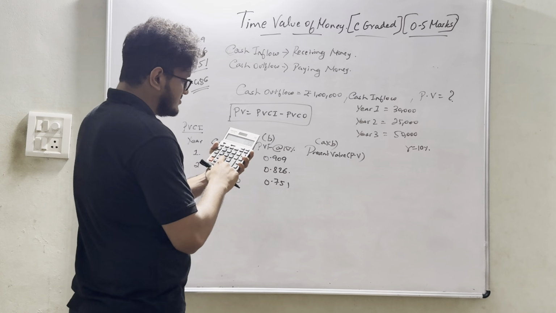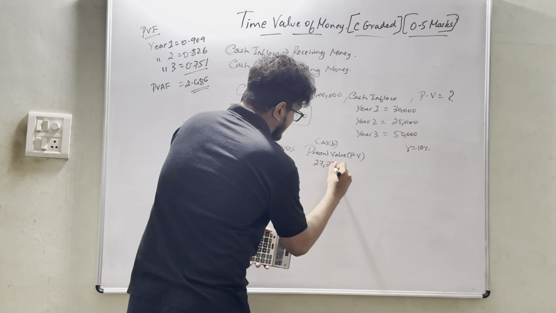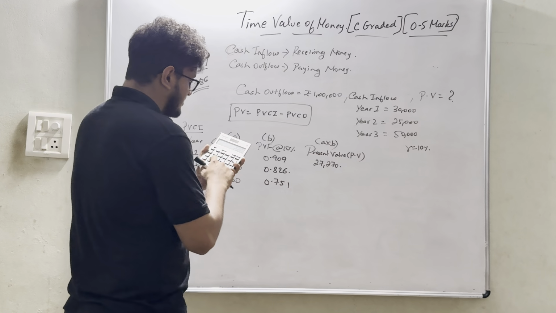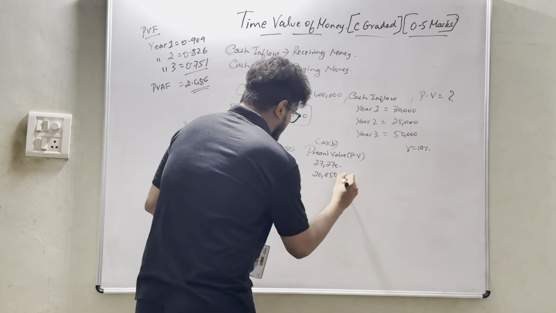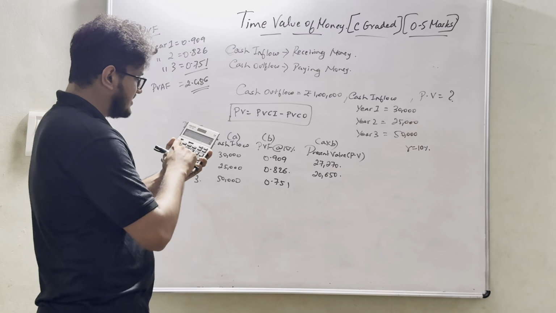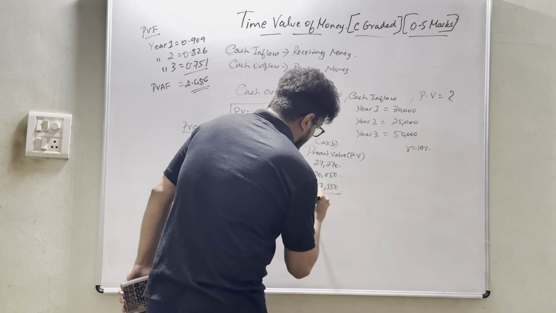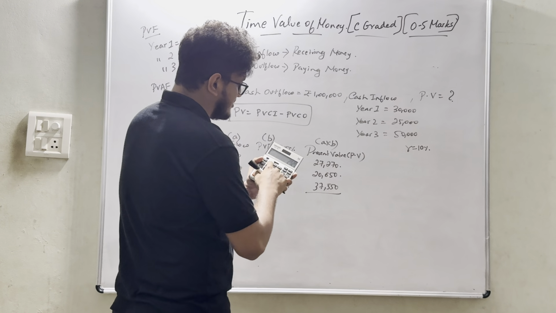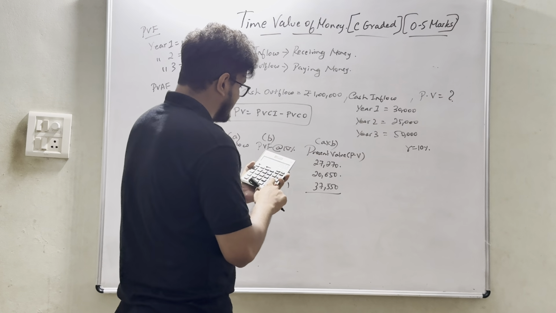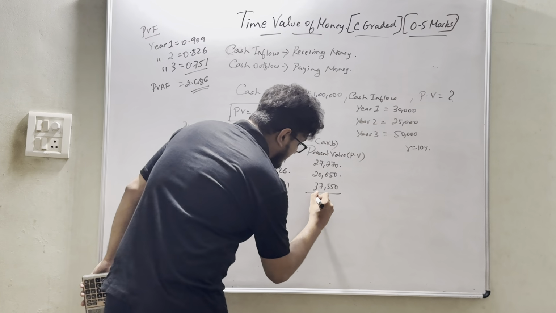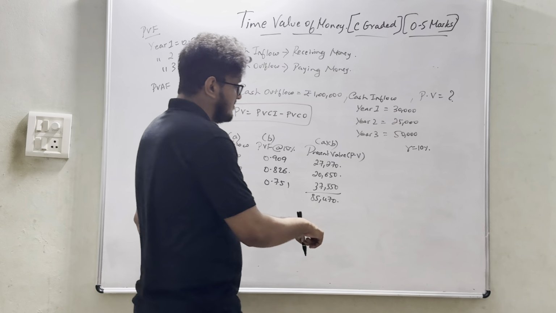So 30,000 into 0.909, which will amount to 27,270. 25,000 into 0.826, 20,650. Yes, 50,000 into 0.751, which will amount to 37,550. This total is known as present value of cash inflow. 27,270 plus 20,650 plus 37,550. Total would amount to 85,470.